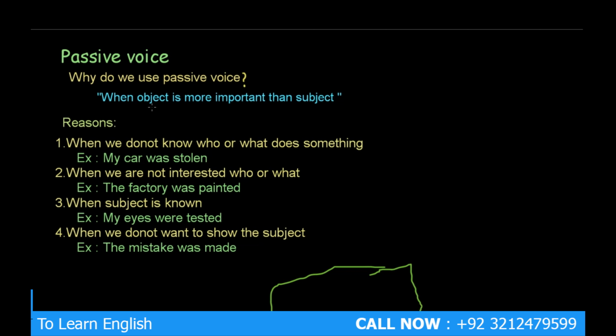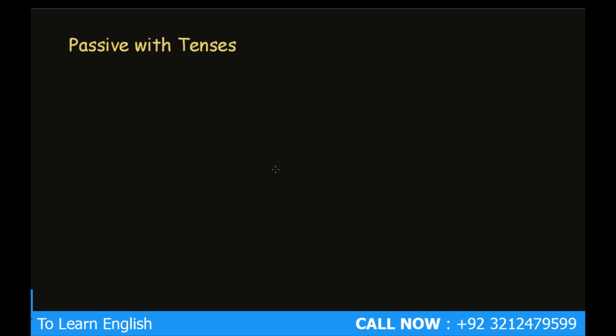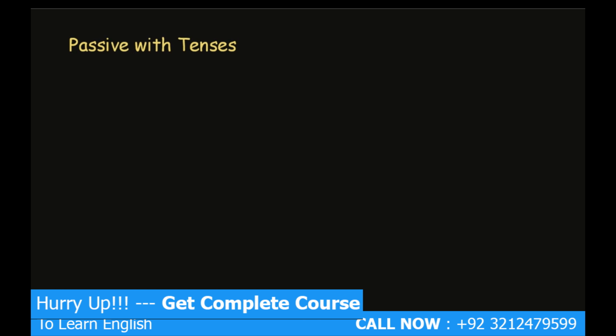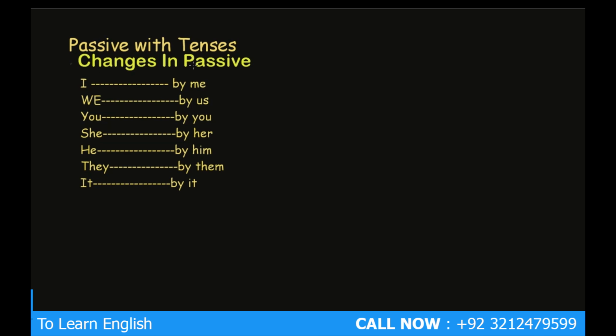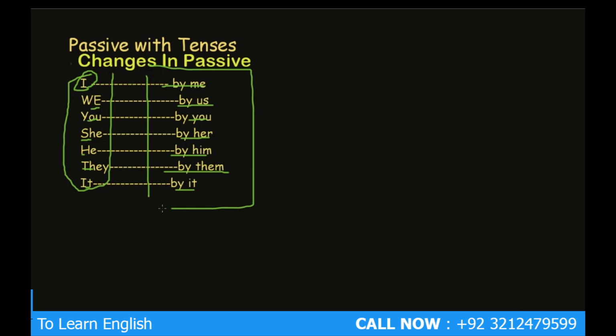So this was the lecture on passive voice. Friends, my name is Mohammed Naveed, and in this lecture I am going to teach you passive with tenses. First we have to learn changes in passive. If we have I, we change to by me; we, by us; you, by you; she, by her; he, by him; they, by them; and it, by it. If we have this, we will change it into this.